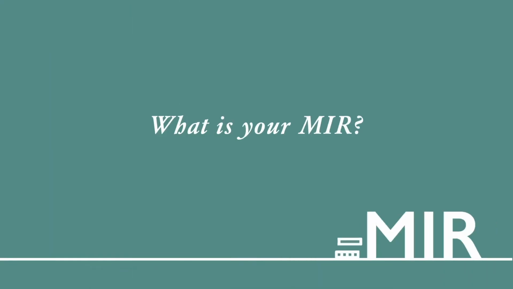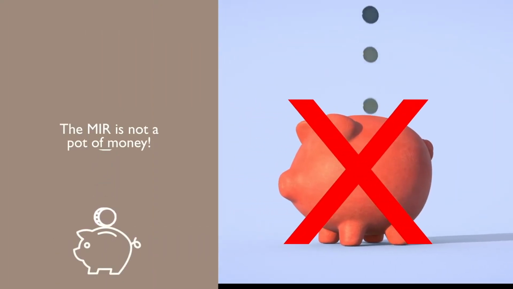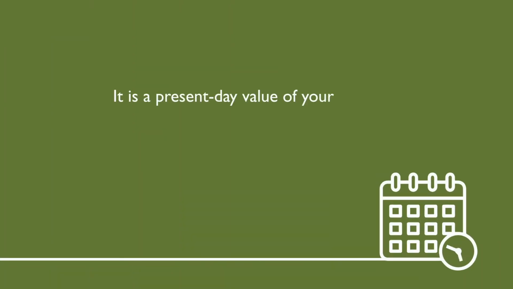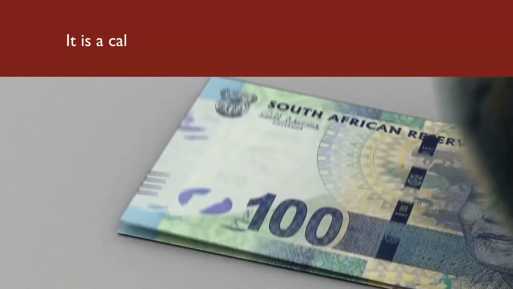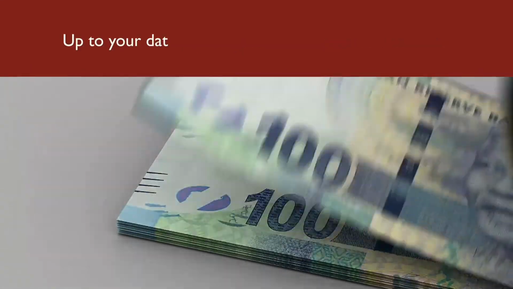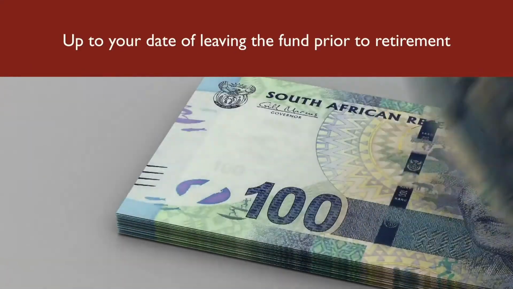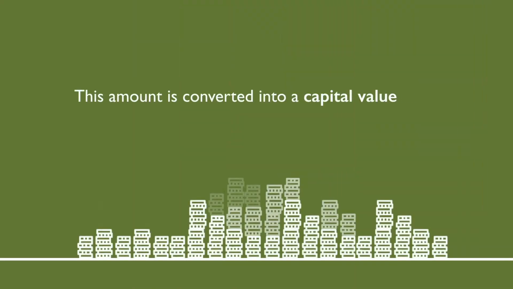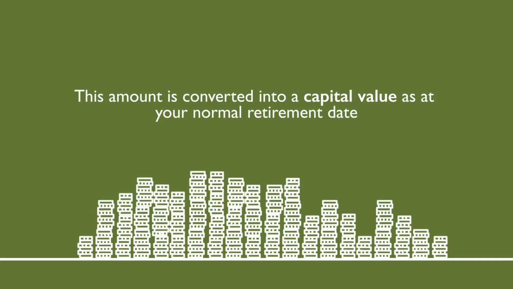What is your MIR? The MIR is not a pot of money. It is a present-day value of your pension. In other words, it is a calculation of the pension that you have accrued up to your date of leaving the fund prior to retirement. This amount is converted into a capital value as at your normal retirement date.